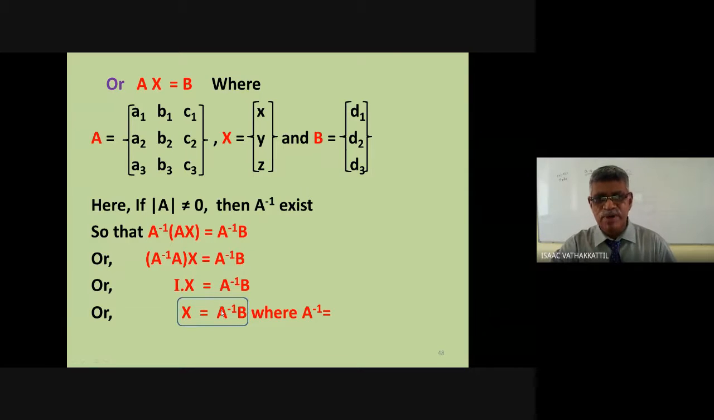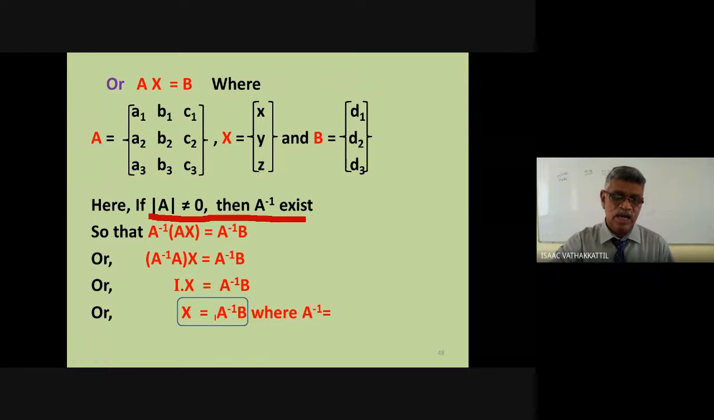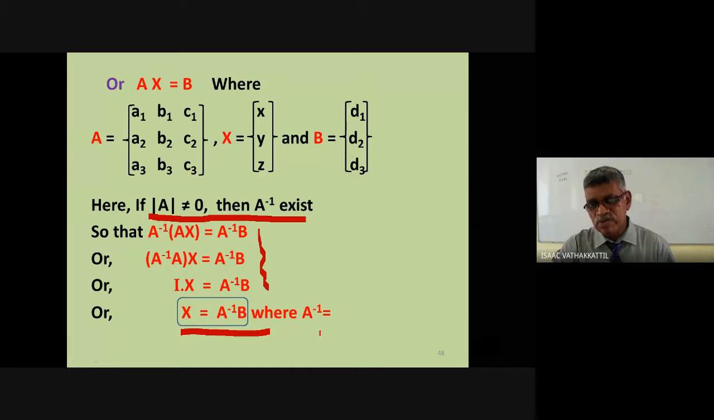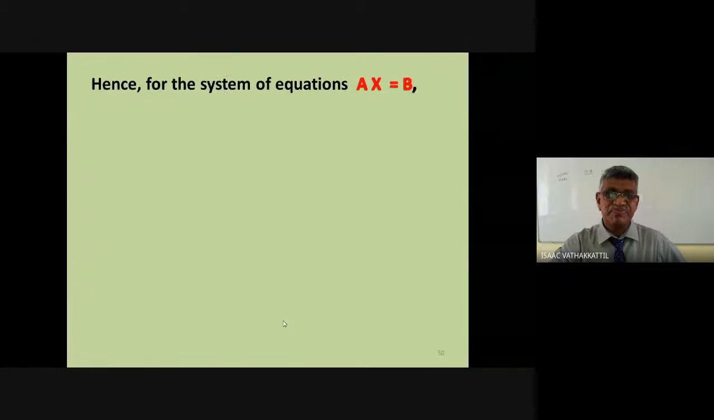You may need to remember, if A is a non-singular matrix, that means when determinant A is non-zero, A inverse exists, and X equal to A inverse B. This intermediate step you can avoid. X equal to A inverse B, where what is A inverse? A inverse equal to 1 by determinant A into adjoint of A.